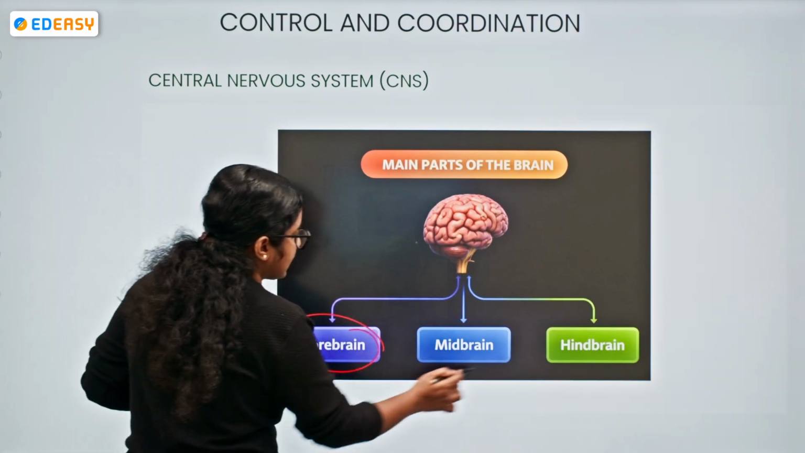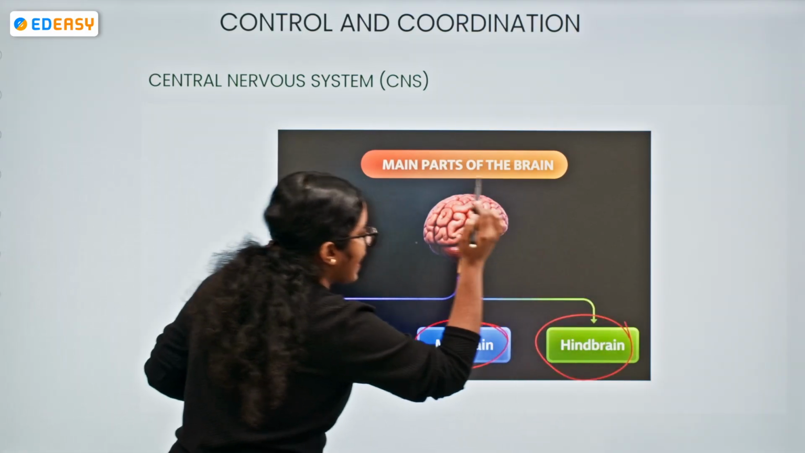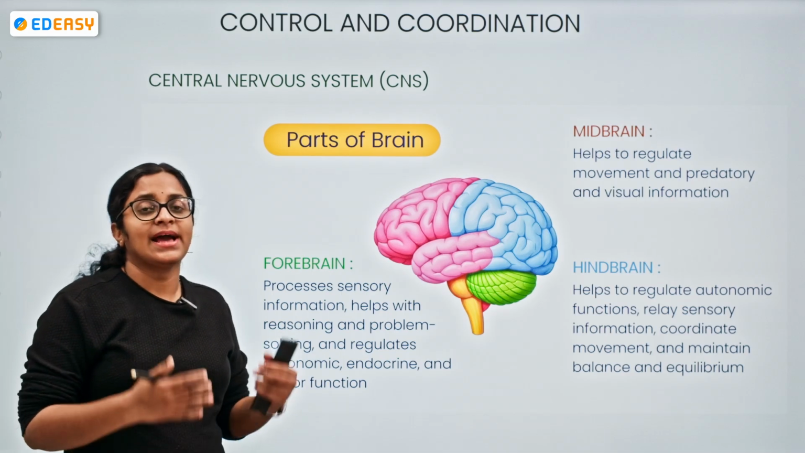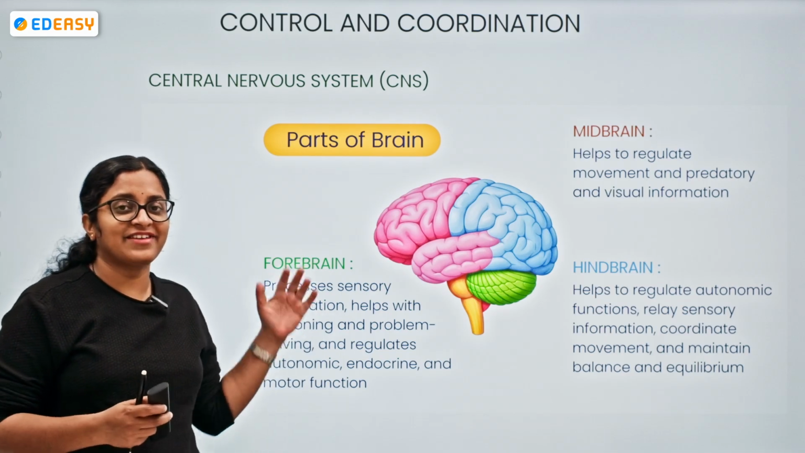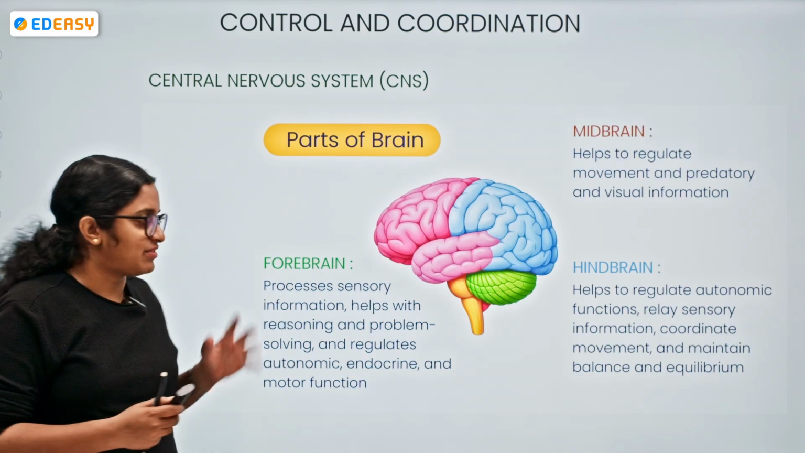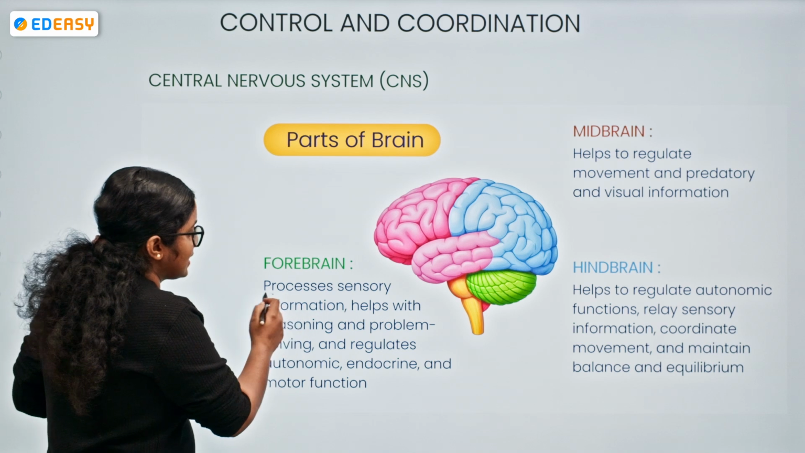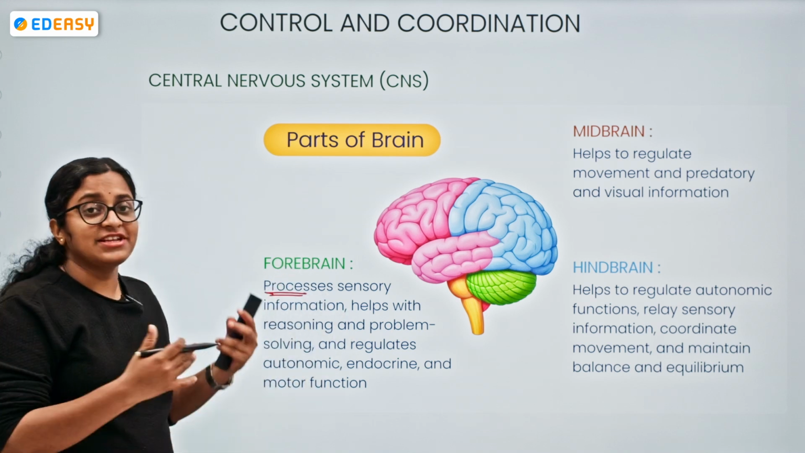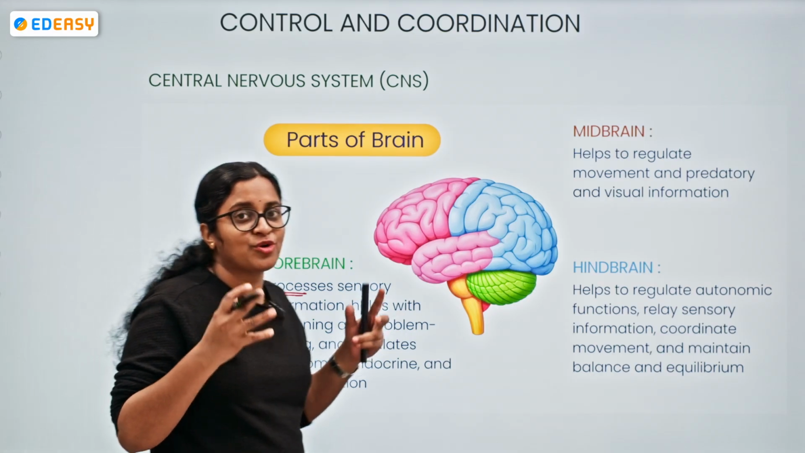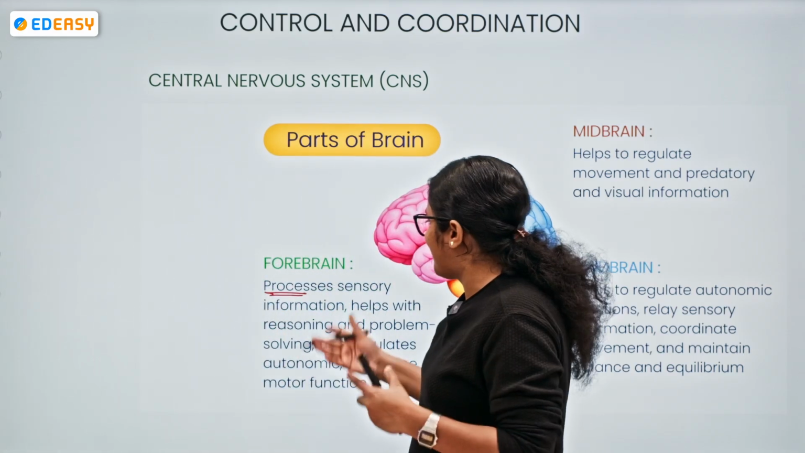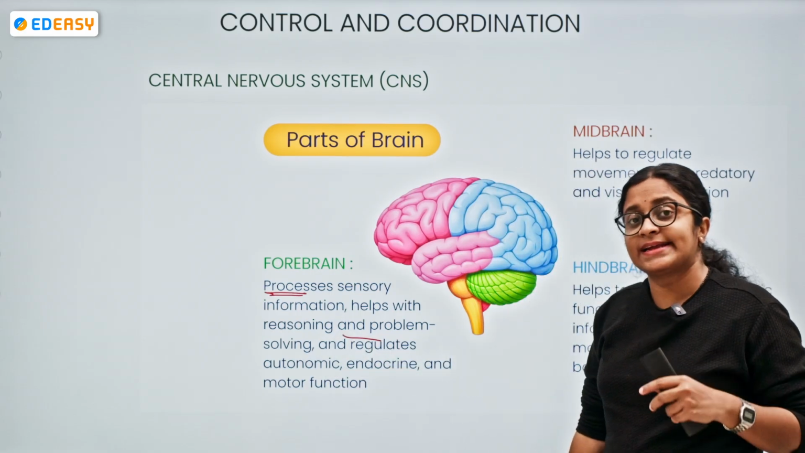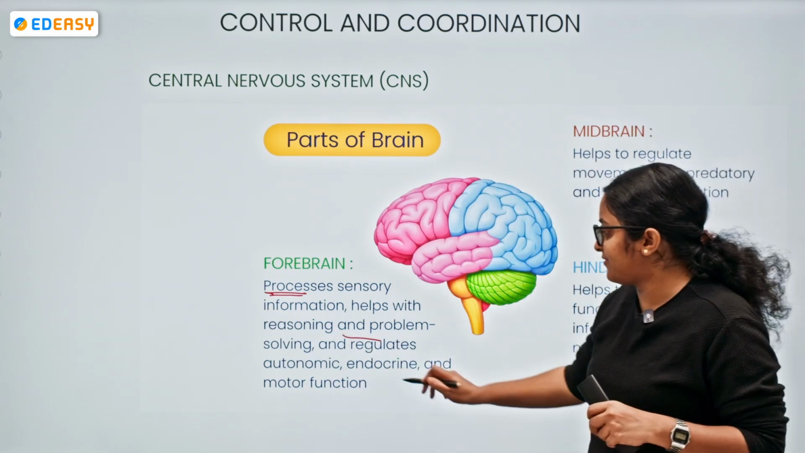The forebrain, the midbrain, and the hindbrain. Let's see regarding the central nervous system, the parts of the brain. As we have seen before the break, the brain consists of three parts: forebrain, midbrain, and hindbrain. Forebrain is the part of the brain which processes sensory information. It helps with reasoning, problem solving skills, abilities. All this is given with the forebrain.